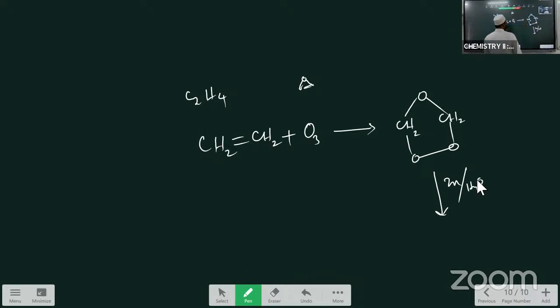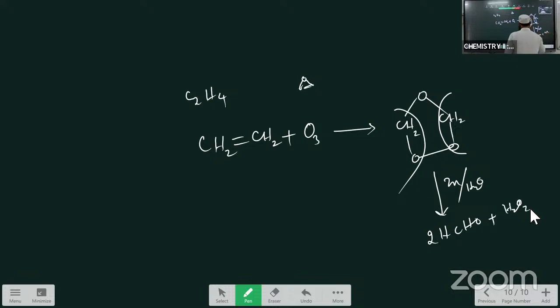So this ethylene ozonoid dissociates and forms the... देखिए, इधर से ये हिस्सा अलग हो जाता है, इधर से ये हिस्सा अलग हो जाता है. CH2O को मैं ऐसा लिख ले रहा हूँ, CHO इधर बाजू से आया, इधर बाजू से गया, इसीलिए I am writing like this. 2 HCHO, that is called formaldehyde. Formaldehyde is formed and H2 combines with the oxygen and gives the H2O2. So this is about the other property.